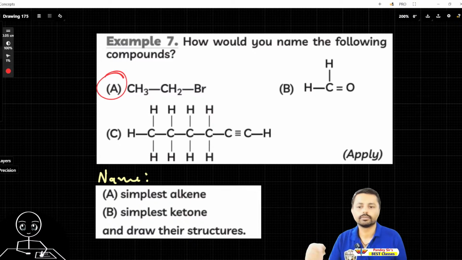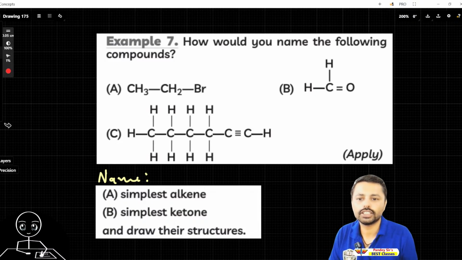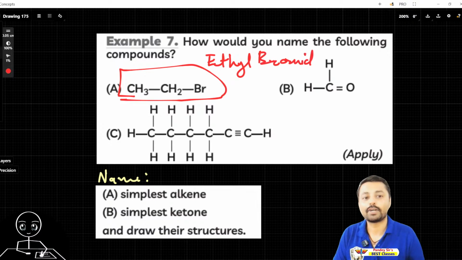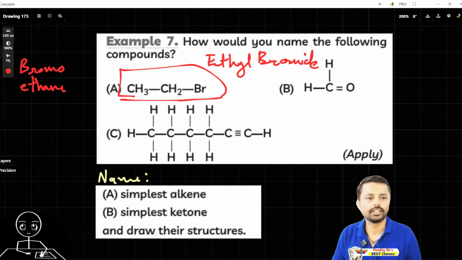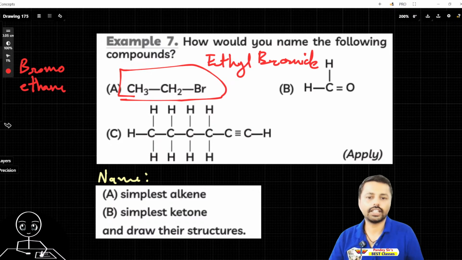This one, and this one. So how would you name the following compounds? What is this? This one. I'll give an idea. It is ethyl bromide. Okay. Even it is called bromoethane. Bromoethane. Okay. Try this one, HCHO, and try this one. Let's see, can you do it?